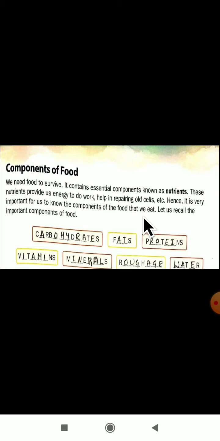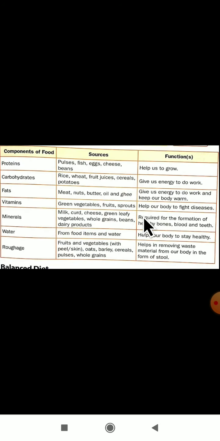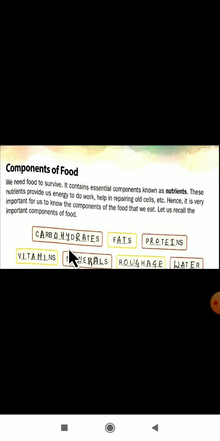Let us recall the important components of food. The first one is carbohydrates. We have to write the spelling of carbohydrates. Here I have written fats, proteins, vitamins, minerals, roughage and water. The last one is water. These are some of the essential components which are present in our food. These are the important components of food.